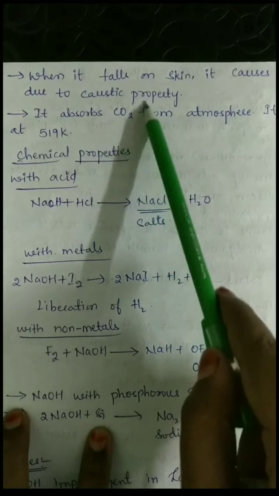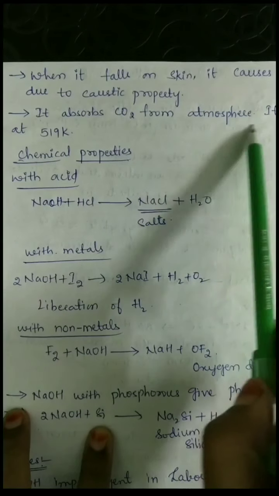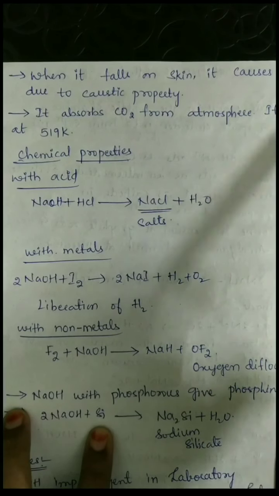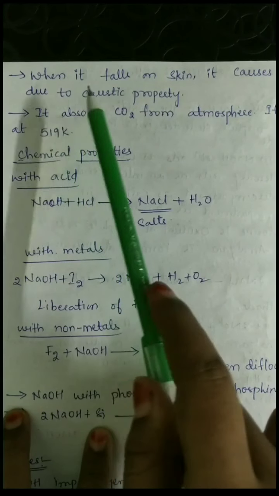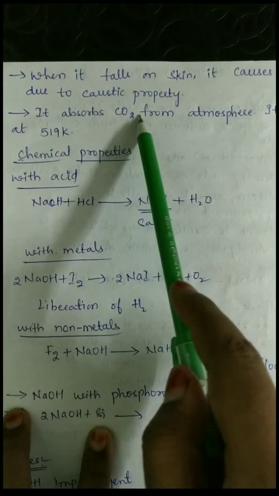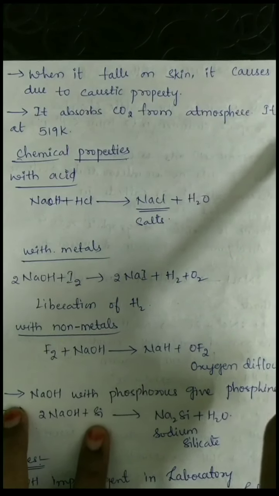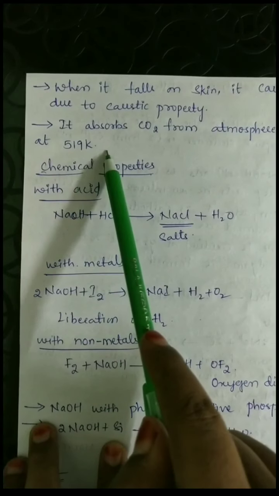It absorbs the carbon dioxide from the atmosphere and it melts at 519 Kelvin.